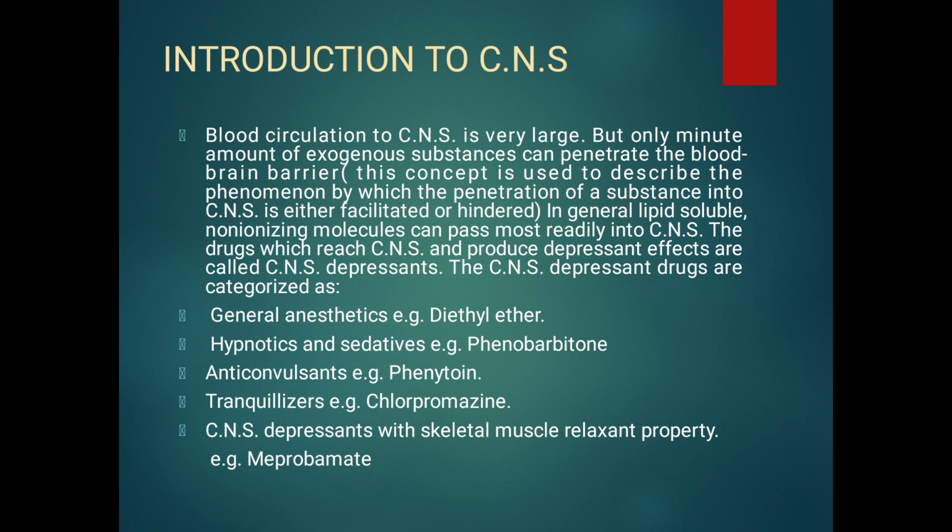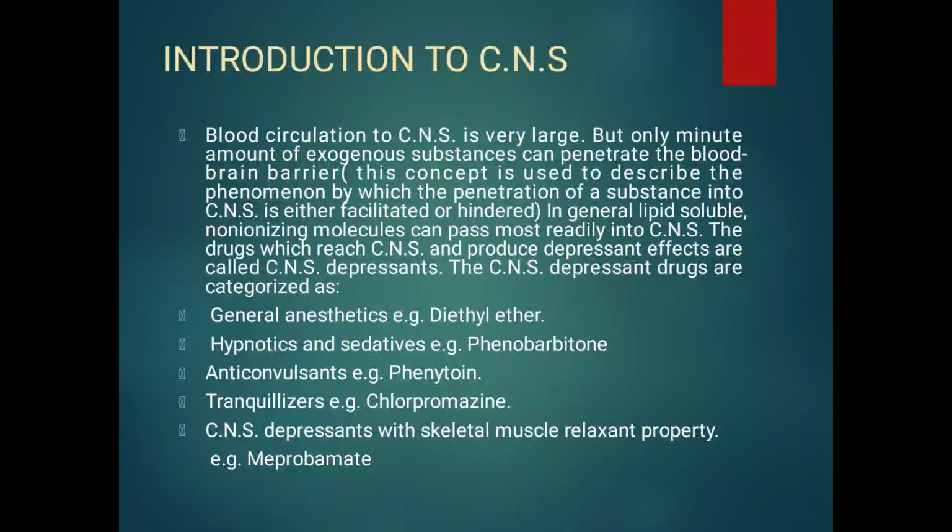For drugs acting on the central nervous system, the blood circulation to the CNS is very large, but only a minute amount of exogenous substance can penetrate the blood-brain barrier. This concept is used to describe the phenomenon by which the penetration of substances into the central nervous system is either facilitated or hindered. In general, lipid-soluble non-ionizing molecules can pass most readily into the central nervous system.